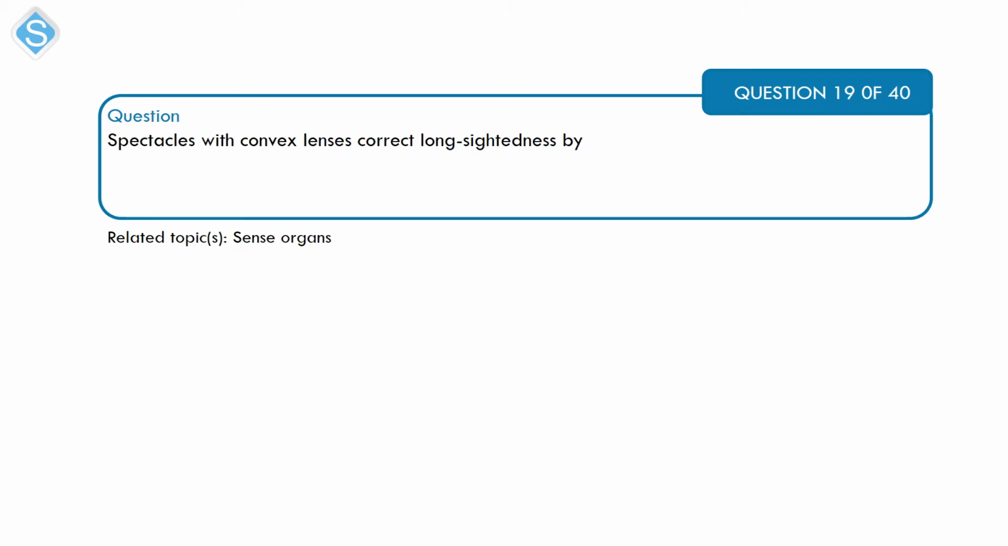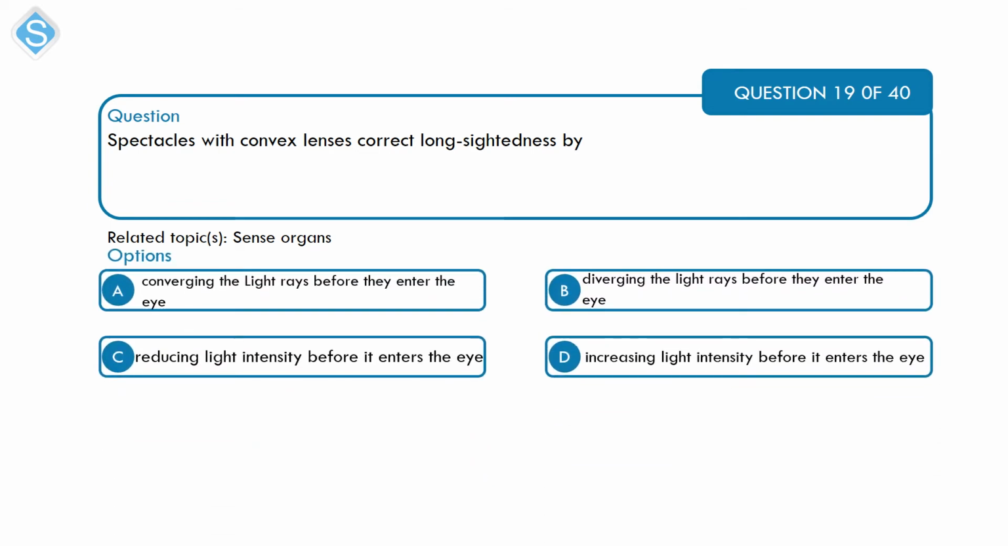Next, to sense organs, the eye. Spectacles with convex lenses correct long-sightedness by A, converging the light rays before they enter the eye. B, diverging the light rays before they enter the eye. C, reducing light intensity before it enters the eyes. And D, increasing light intensity before it enters the eye.